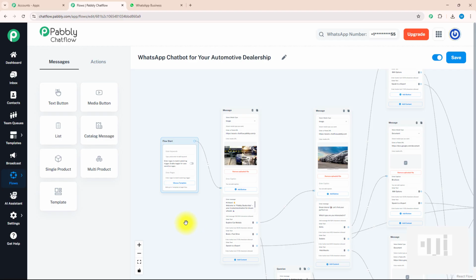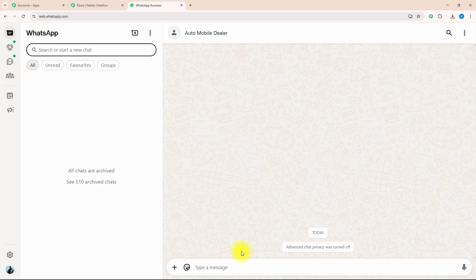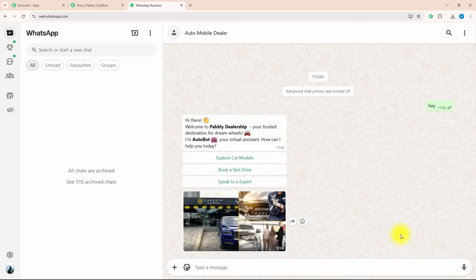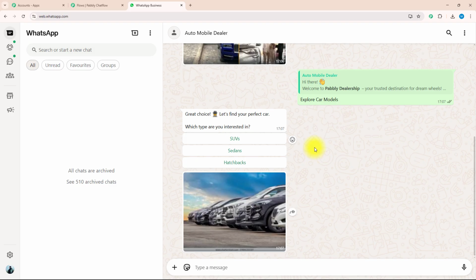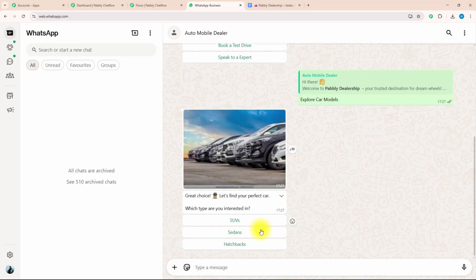For that, I need to open WhatsApp Web, and over here I'm going to type a message. For example, hey. As you can see, I got a reply which welcomed me to the Pabbly dealership, and with that they have given me 3 action buttons out of which I can select according to my requirement. For example, I want to explore car models. I will click on explore car models. With that, they have given me 3 preferences: SUV, sedan and hatchbacks. For example, let's say sedan.